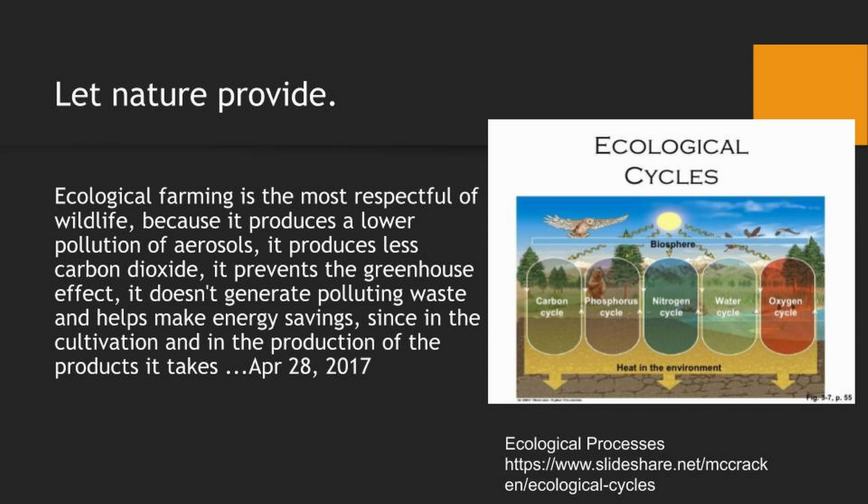Ecological farming is the most respectful of wildlife because it produces lower pollution of aerosols. It produces less carbon dioxide. It prevents the greenhouse effect. It doesn't generate polluting waste. It helps make energy savings, since in the cultivation, and then the production of the product, it takes less. These are the different ecological cycles.